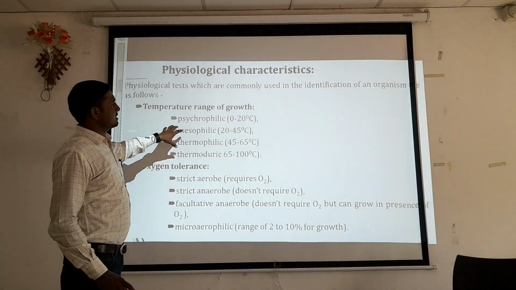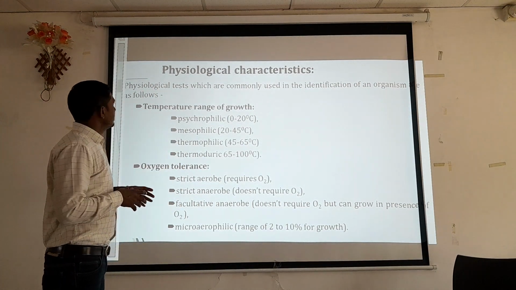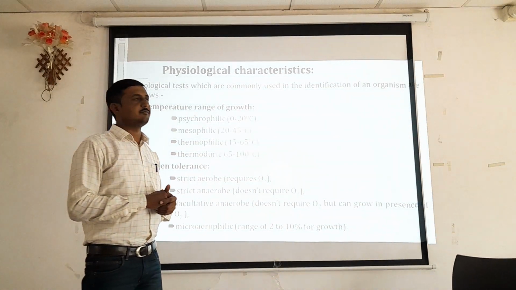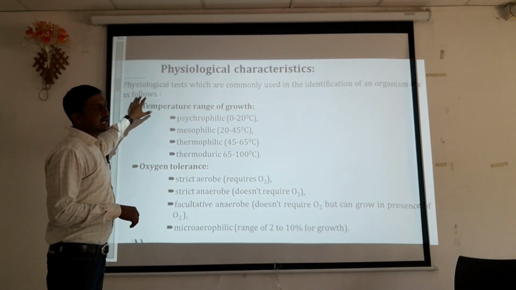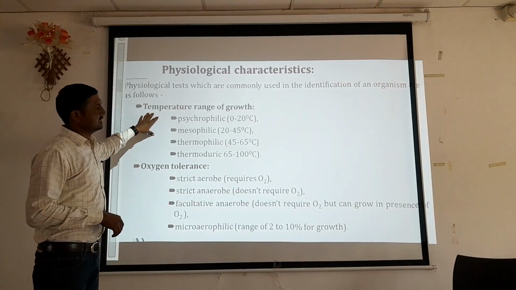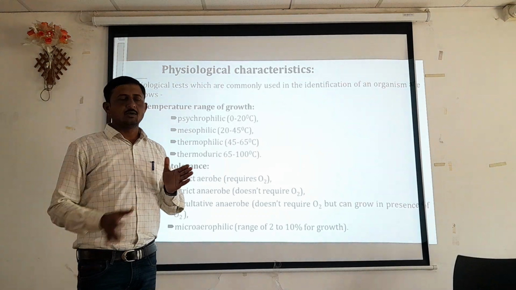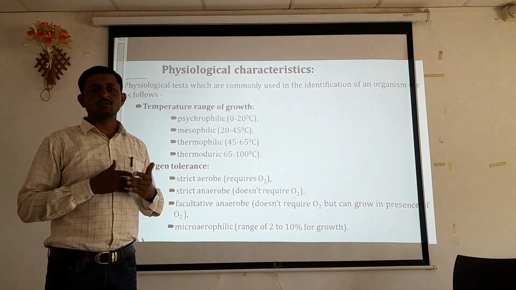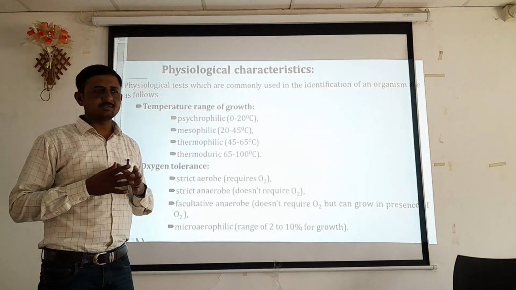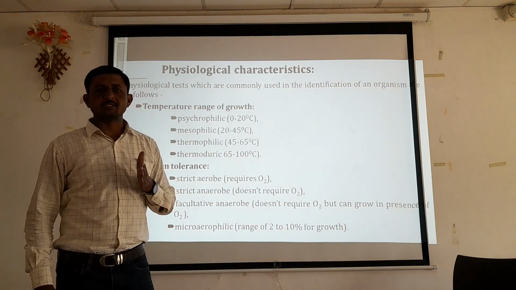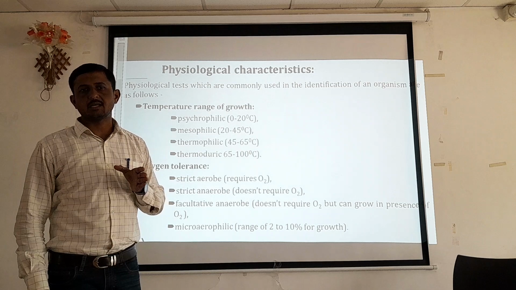The physiological tests commonly used for identification of organisms are as follows. Firstly, on the basis of temperature, what temperature range is required for the optimum growth of organisms, and depending upon the temperature range, different groups are categorized.